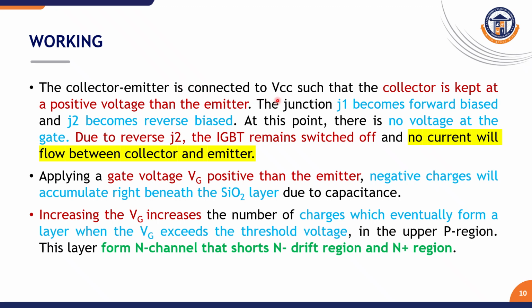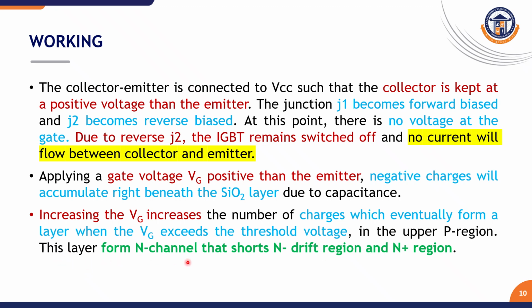The collector emitter terminal is connected to VCC, so the collector is kept at a positive voltage relative to the emitter. J1 is forward biased, J2 is reverse biased. With no voltage at the gate, and due to the reverse biased J2, the IGBT remains switched off, with no current flow between collector and emitter. When VG is positive with respect to the emitter, negative charge carriers accumulate under the SiO2 layer. When increasing VG, the charge carriers eventually form a layer when VG exceeds the threshold voltage in the upper P region.